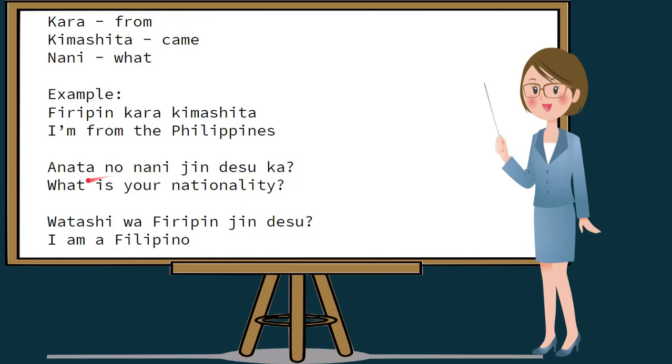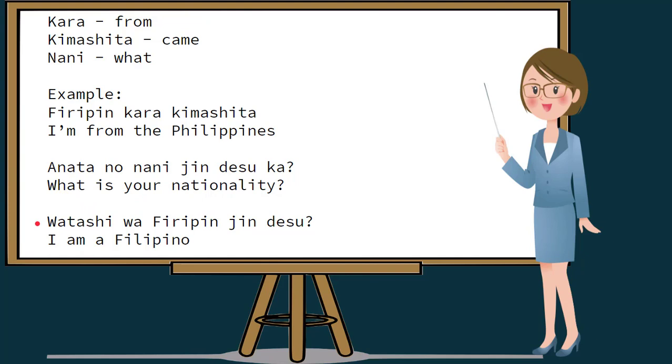Now, let's try to pronounce this. Anata no nani jin desu ka? In English, what is your nationality? Please repeat after me. Anata no nani jin desu ka? Okay.